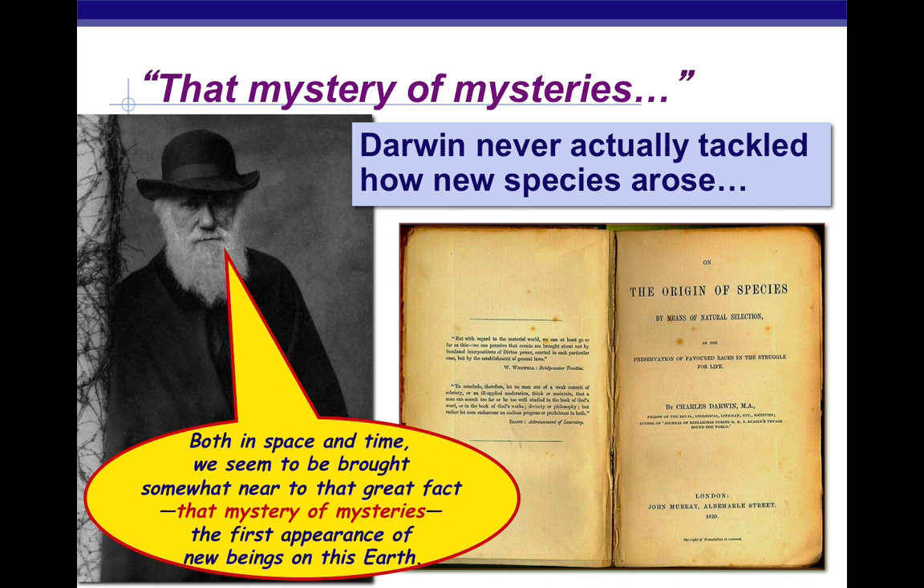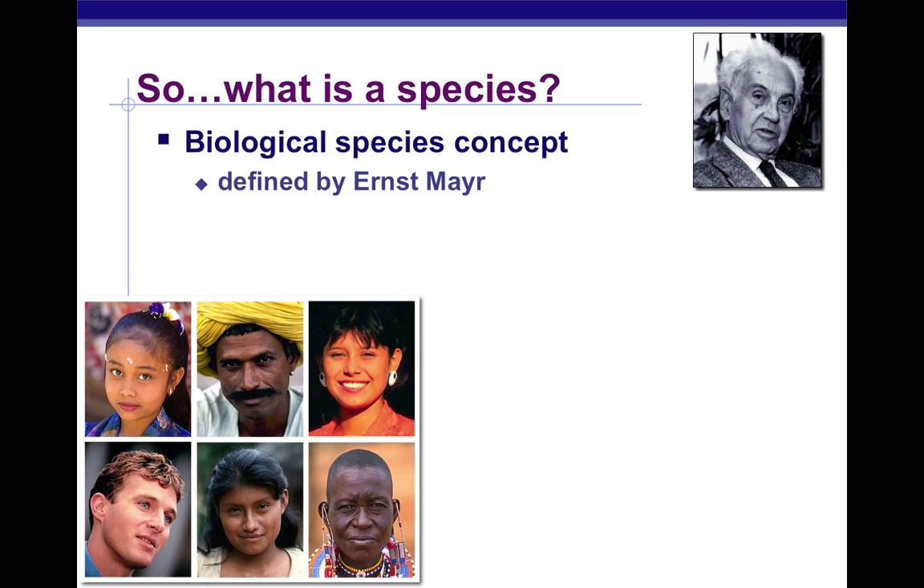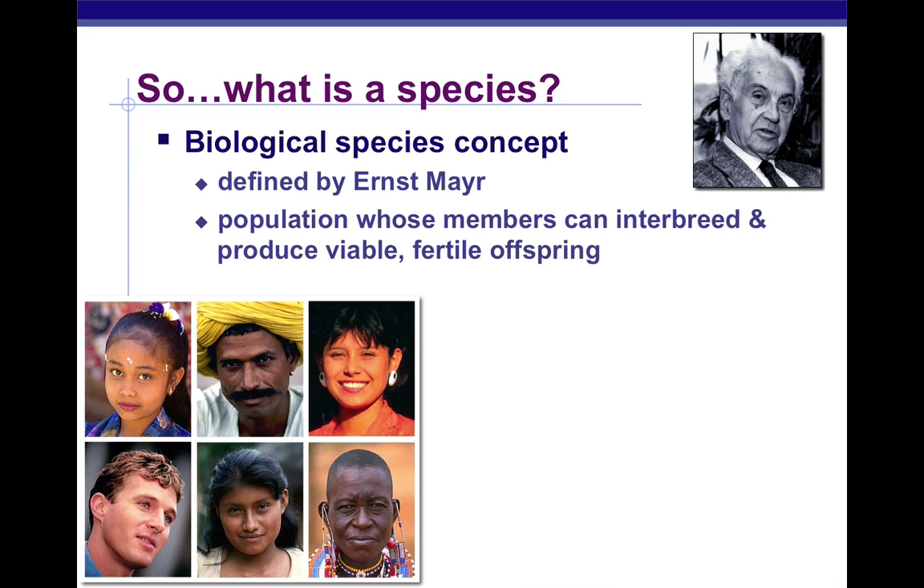But later on we saw how it happened. So first of all, what exactly is a species? What defines something as a species? An important term to know is the biological species concept, aka what a species is. A species is a population whose members can interbreed and produce viable, fertile offspring.